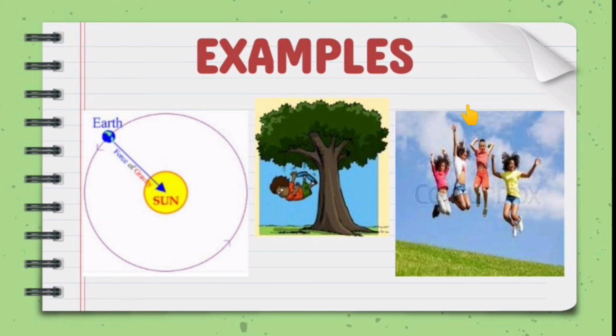A bee falls on the ground from the tree. Why is it falling only to the soil? Why is it not going towards the sky? That is because of the gravitational force of the earth. Then when we are jumping, why do we not go towards the sky? Because after some time the earth pulls us back.